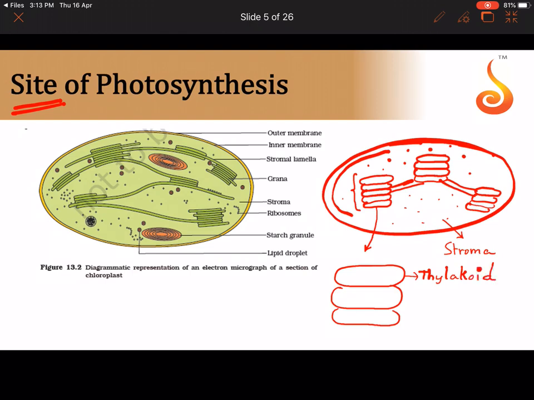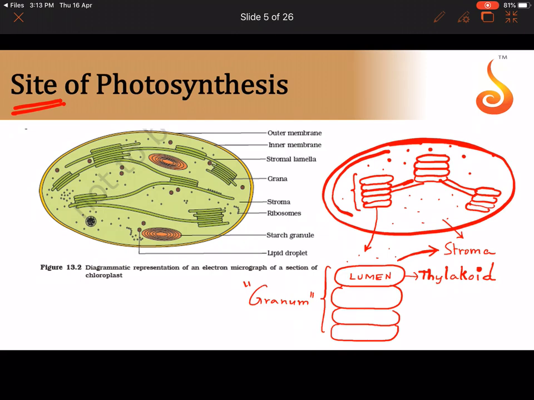It is called a thylakoid, and the space inside the thylakoid is called the lumen, and the space outside, like we saw, is the stroma. So remember that one entire stack, which is made up of these disc-shaped membranous structures, is referred to as the granum. Correct? So one entire stack is called the granum, and each membranous disc-like structure is referred to as the thylakoid. It is very important to know what I'm saying right now to understand the further processes.